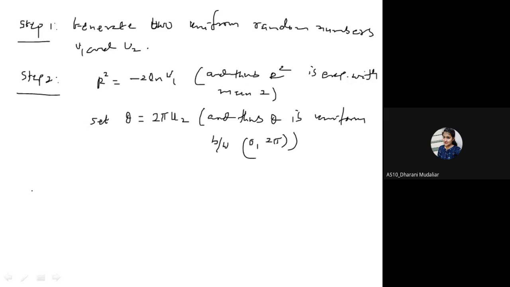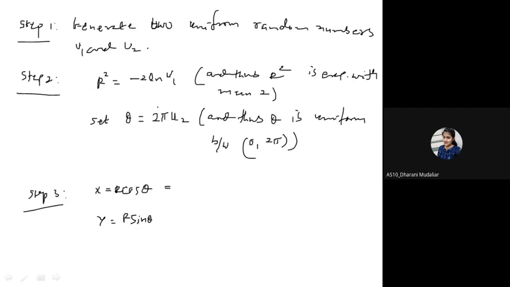So now step 3. अगर ये सारी चीजें नहीं करनी है तो आप डायरेक्ट भी कर सकते हैं. Either you use x is equal to r cos theta, where r is the square root, and y is equal to r sin theta. So that will generate your required random number.